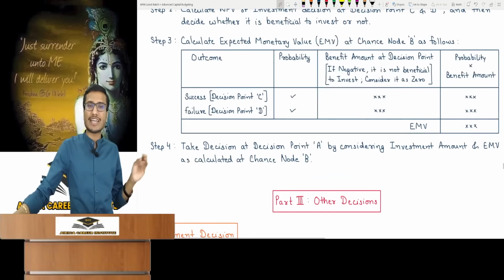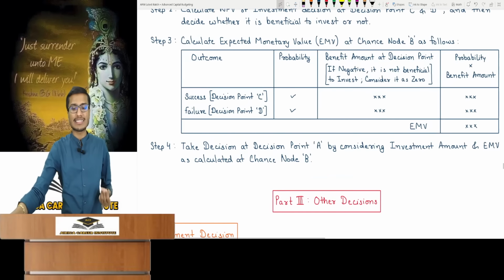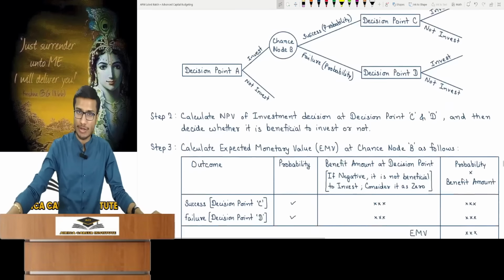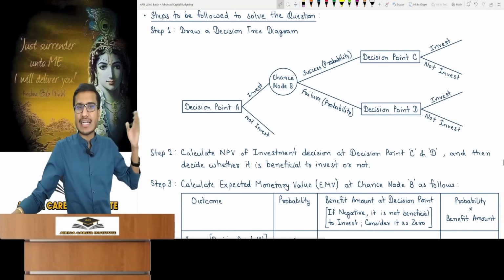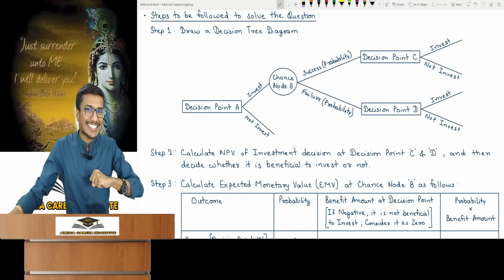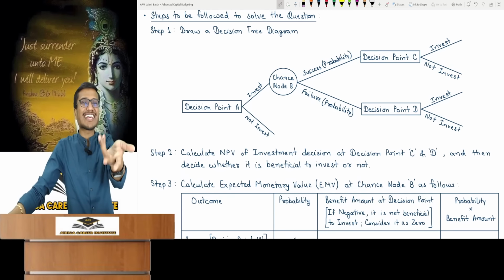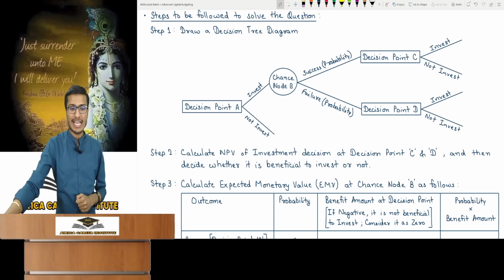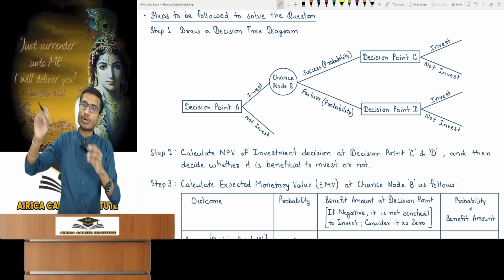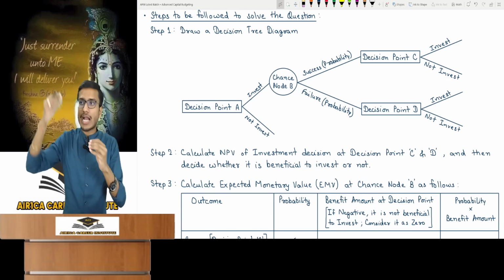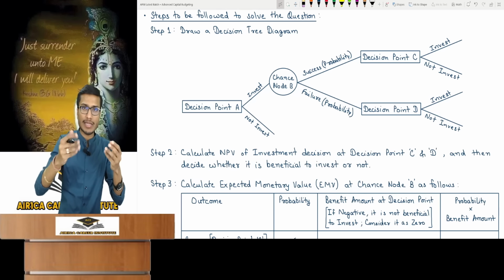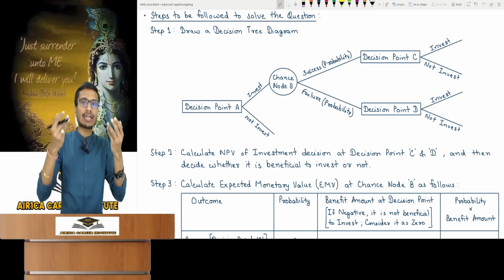Step 3 is complete. Then in step 4, you have to make the initial decision. Compare the initial investment amount with the expected monetary value that you see at chance node B. At decision point A, the investment in research will be rupees 40. The expected monetary value for that investment is 60 rupees. Since it's all benefit, make the investment. The expected monetary value is from chance node B. If that's for a year later, questions do not specify such time frames. If time is given, then bring the expected monetary value to PV. It's logical. I mean, don't get into too many ifs and buts, but if you must, I've given an answer for that too.